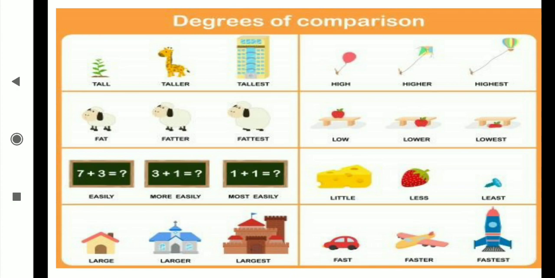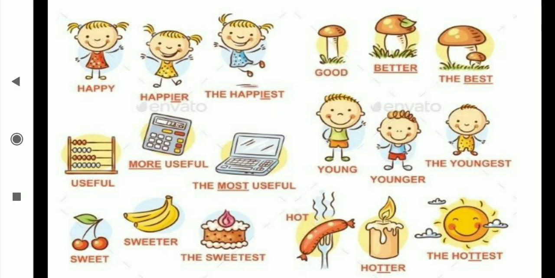Easily, more easily, most easily. Little, less, least. Then large, larger, largest. Fast, faster, fastest. Let's see a few more examples. Happy ends with y, and that y we convert into i, and then we join er and est: happy, happier, and the happiest. In the superlative degree, firstly we take the, and after that we take the est form. It can be most beautiful or anything else, but in the superlative degree, the is compulsory. The happiest. Useful, more useful, the most useful.